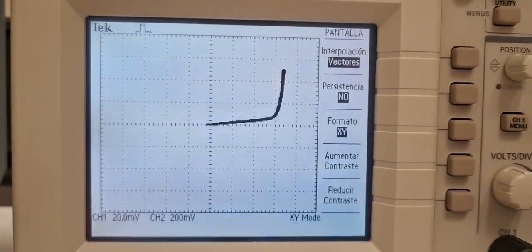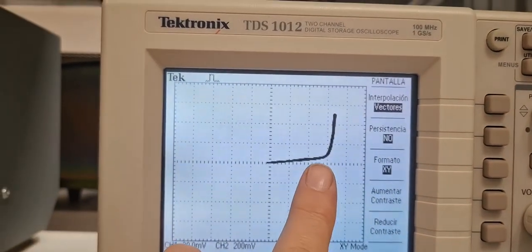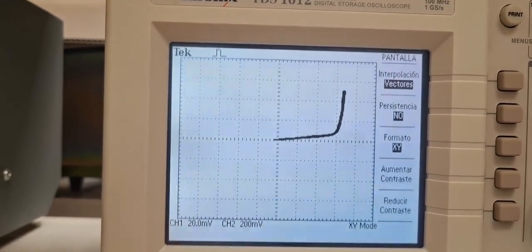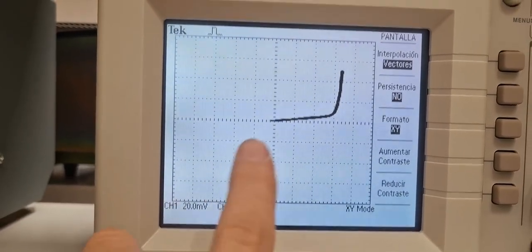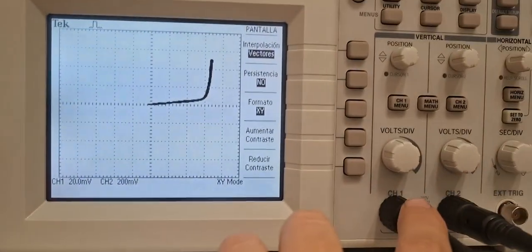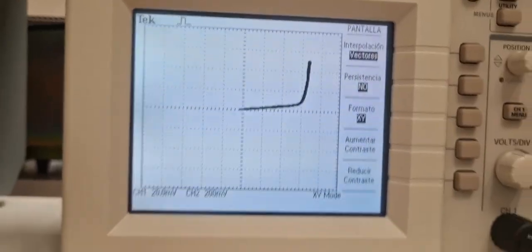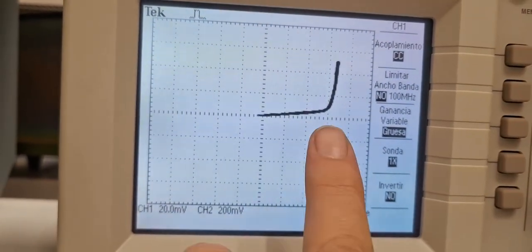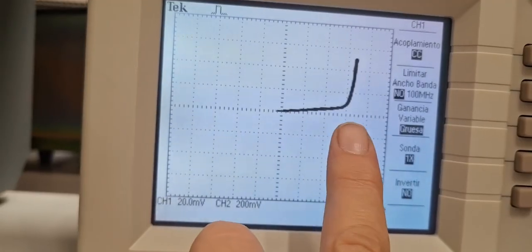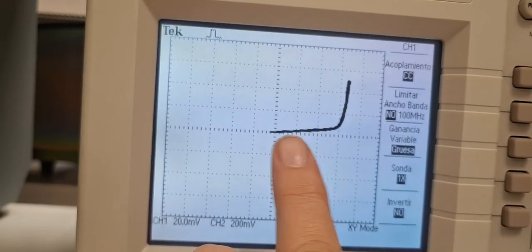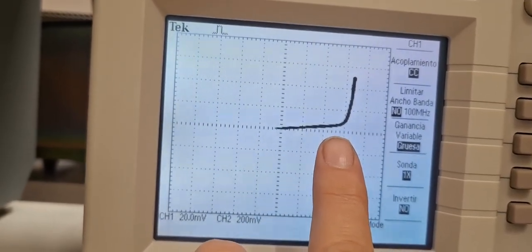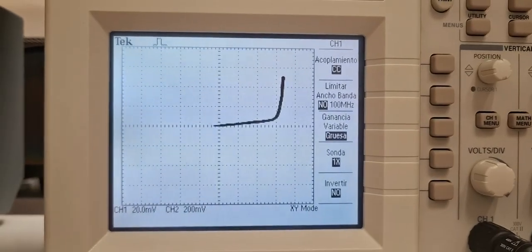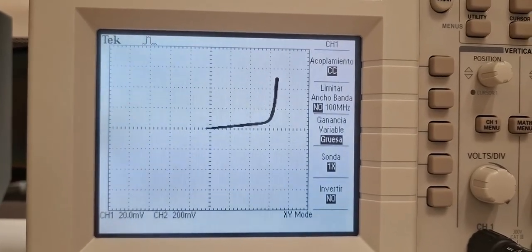And I can estimate here the forward voltage threshold of the PN junction by looking at this axis. Actually here I have 20 millivolt for each division, but this probe actually divides by 10. So if I want to be correct, I should multiply this value by 10, and actually this 60 millivolt became 600 millivolts, so 0.6 volt, which is the usual value of forward voltage in a PN junction.